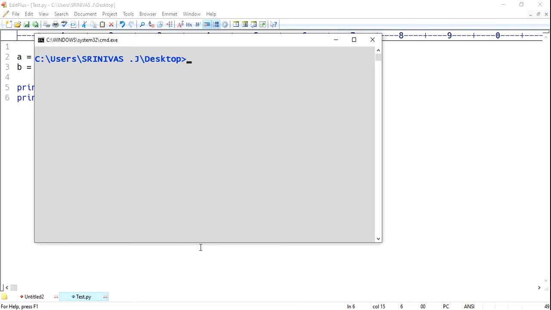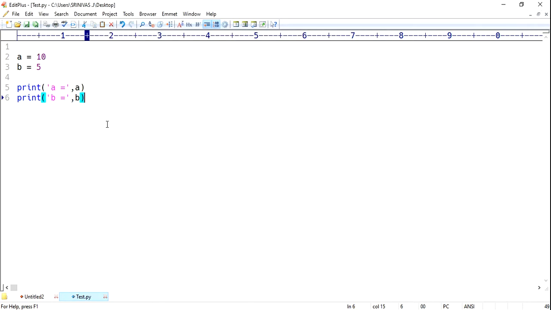CLS to clear the screen, then python test.py. See, a is 10 and b is 5. Okay, it's working. Next, first I want to perform the arithmetic operators. Print.